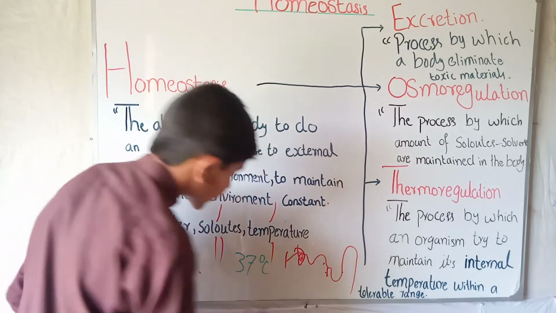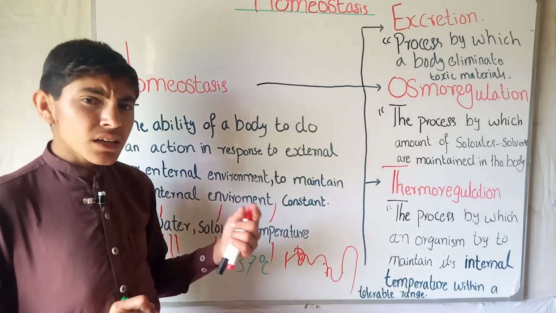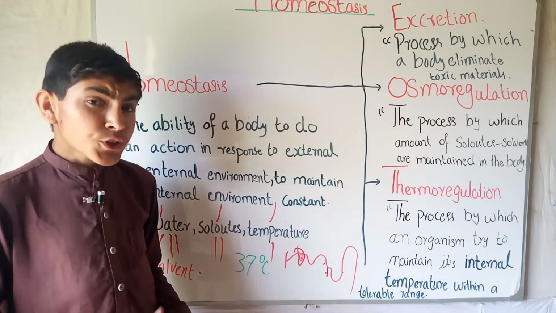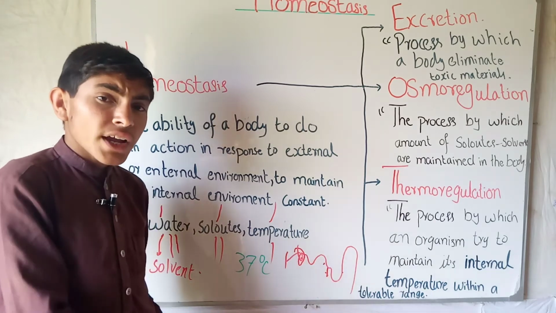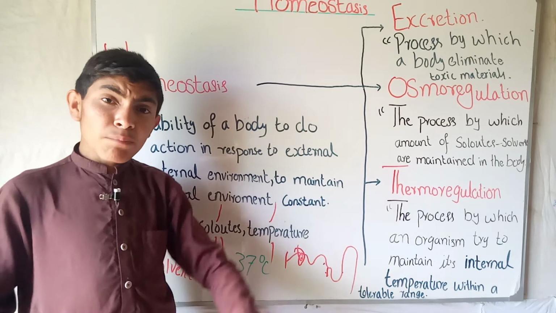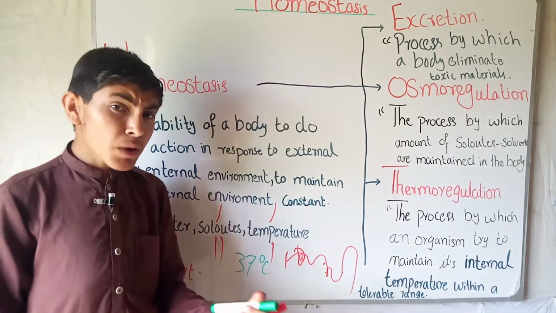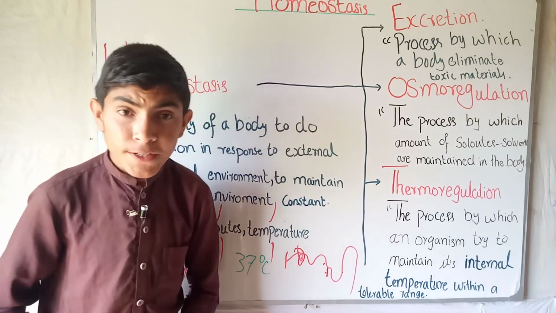Optimum temperature is the temperature during which, or in the presence of which, a body can perform its metabolic activities. So the optimum temperature of the human body is 37 centigrade.